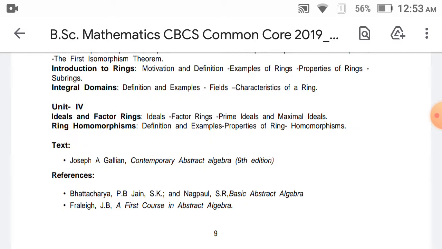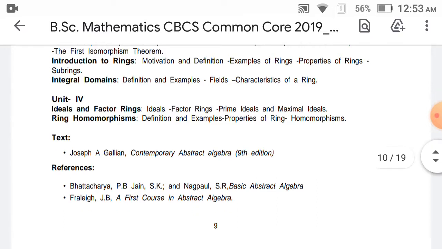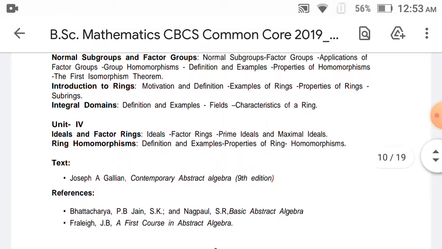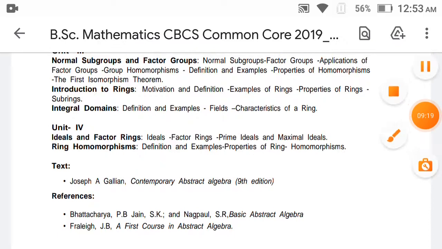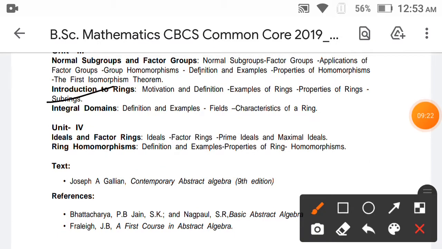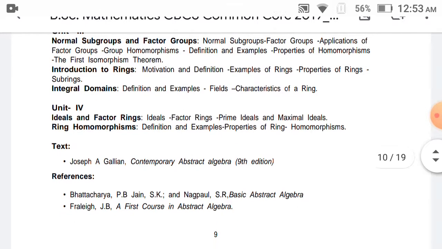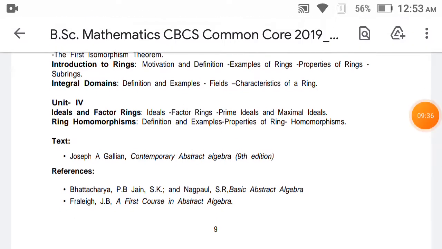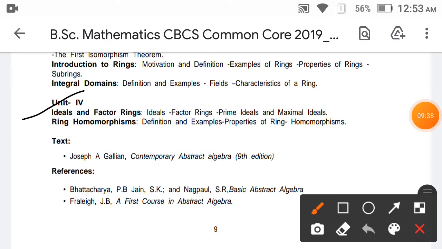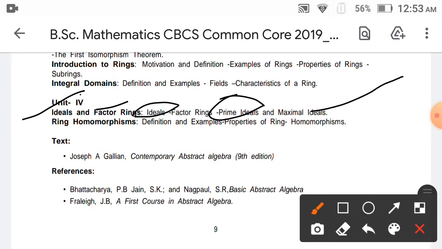There are some properties that we discuss in the syllabus. Okay, and then in the ring, introduction to ring, then subring, same as group and subgroup. And then integral domains. Then ideals and factor rings: the definition of ideals, prime ideals, maximal ideals. So that is unit 4.